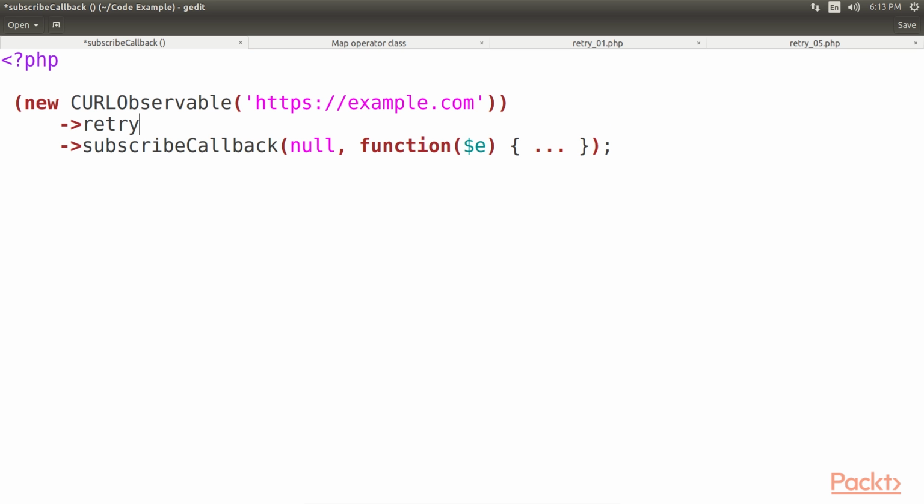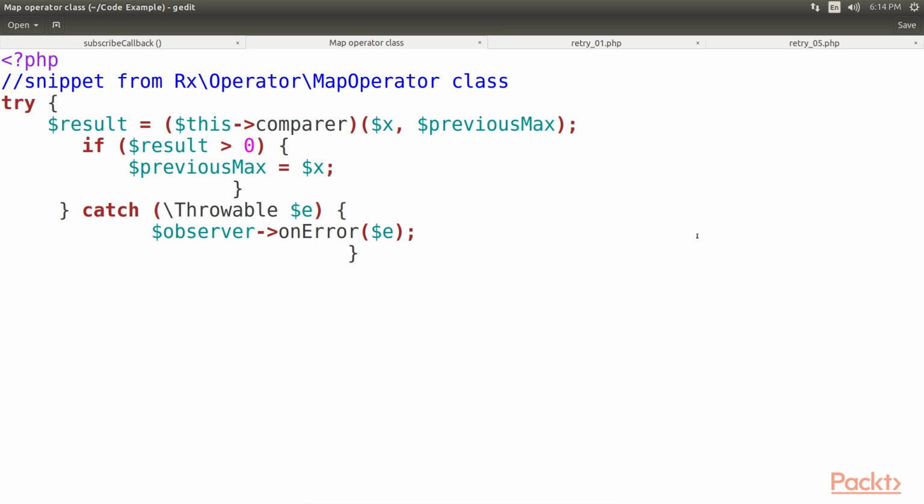It tries to resubscribe to the CURLObservable 3 times until the debug subject receives the onError signal. By default, the retry operator takes no parameters and tries to resubscribe infinitely. For this reason, we're better off using the map operator to trigger onError signals from now on. To our advantage, the map operator calls its callable wrapped inside a try-catch block, so any exception thrown will be turned into an onError signal.